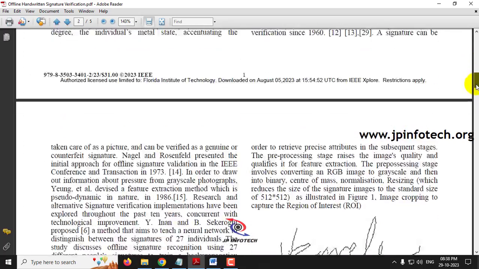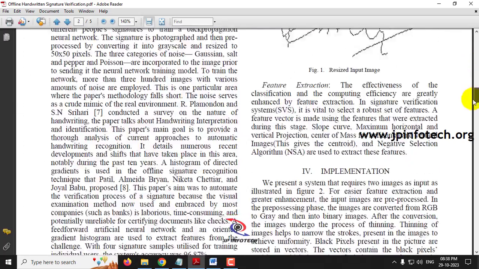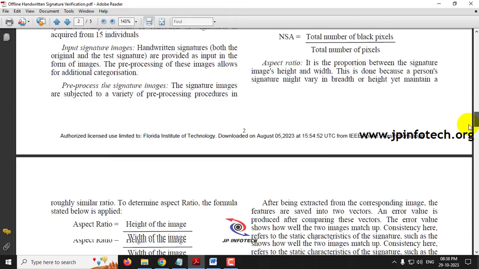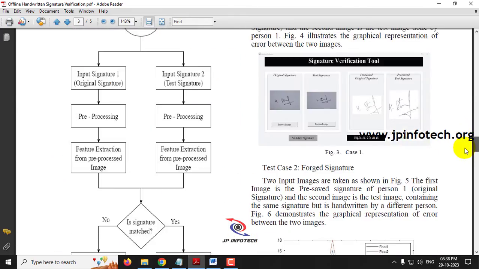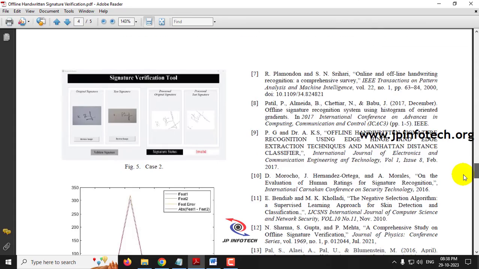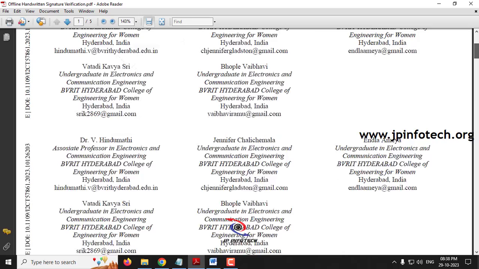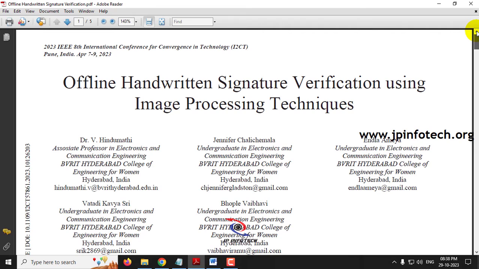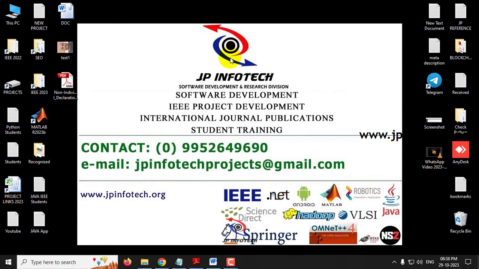They apply image processing techniques to identify whether the signature is valid or not valid, that is, whether it is an original signature or not. Considering this base paper, we are now going to make an enhancement by applying a deep learning technique. Now let us see our proposed system.